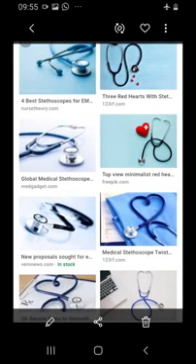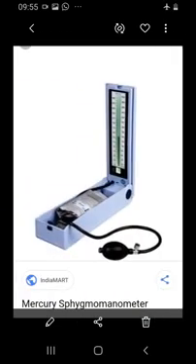The modern electronic stethoscopes are highly accurate instruments. Stethoscopes are used not only to hear the sound of the heart and also the internal organs to detect the proper functioning of it. And the next instrument is called the sphygmomanometer.